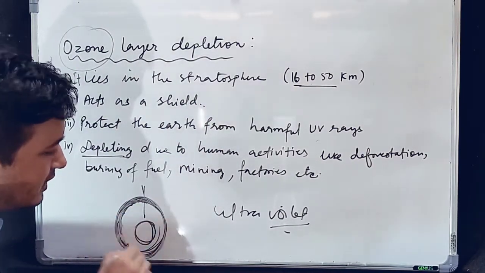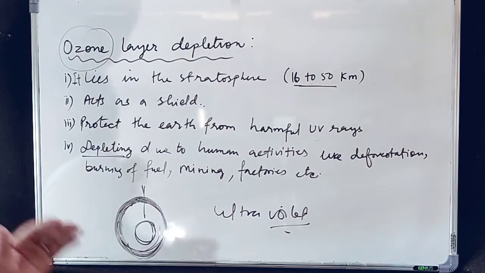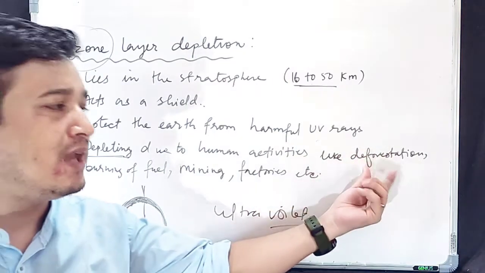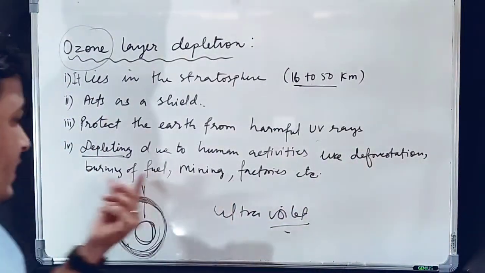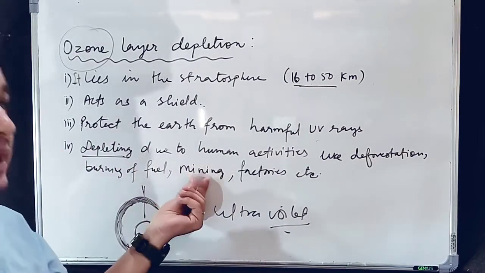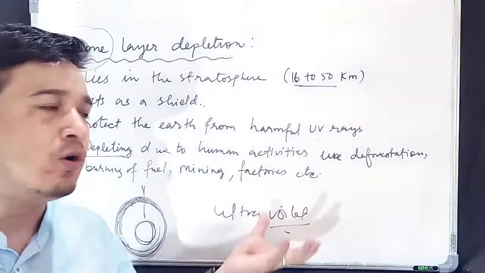So students, how is it depleting? Due to human activity, because of our activities like deforestation, cutting of trees, burning of fuel and other things, then mining, then setting up factories and all.